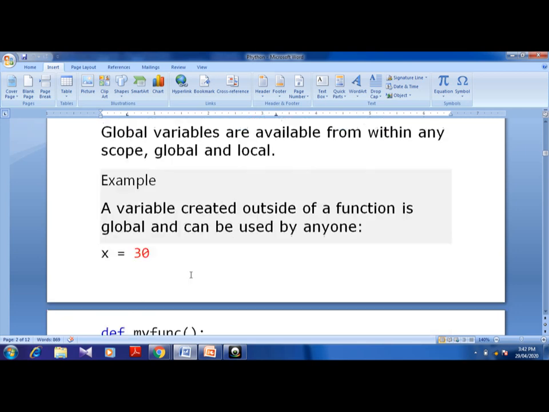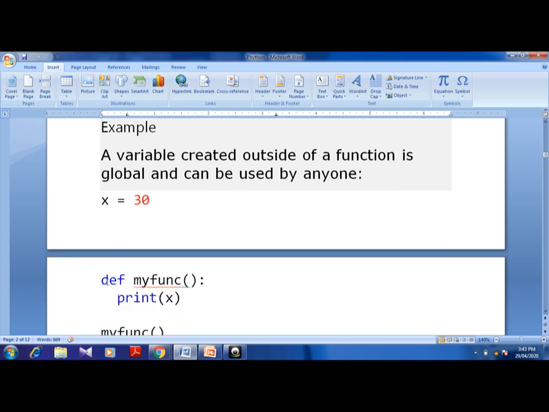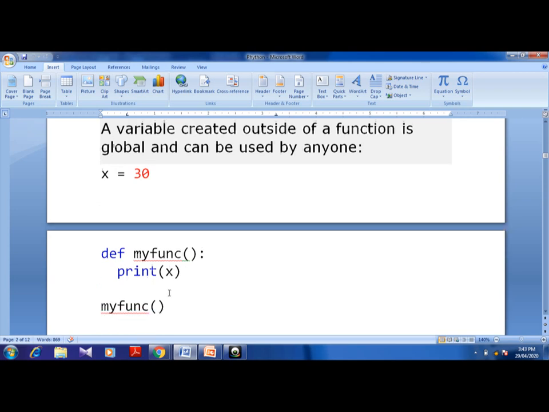For example, when you create a variable outside a function, it is called global. See, x is equal to 30 I have declared here itself, and then I am creating my function: def my function and print x. Now this x is global, so wherever x is called, it can be used. Since it is global, it will take that and print the value of x.